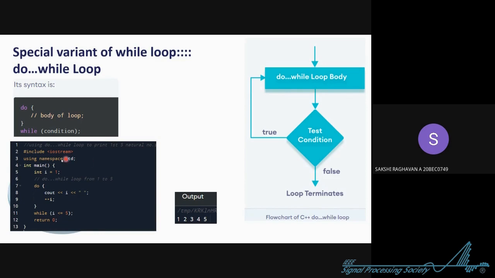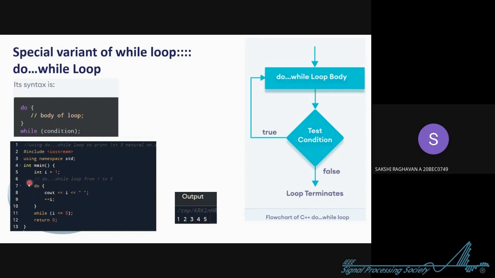See here, we are doing the same question, printing the first 5 natural numbers. We include the header, then this and this. We declared the variable called I, assigned it a value 1. Now in the do statement, in the body we have cout I, then a space, and then we increment that value.